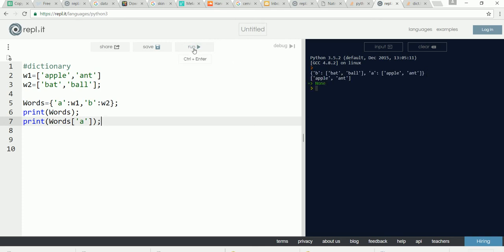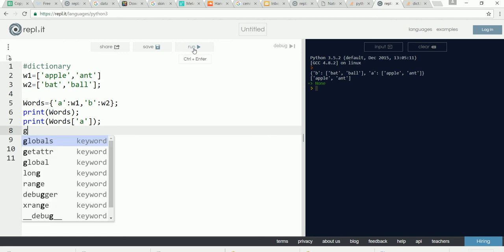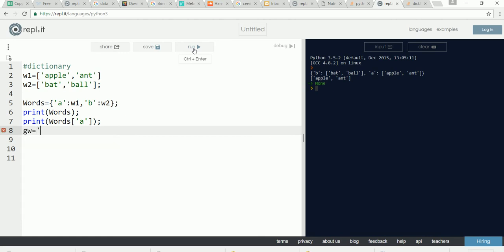And if you have to add to that specific list, because a list supports editing, let's say a given word is equal to atlas.